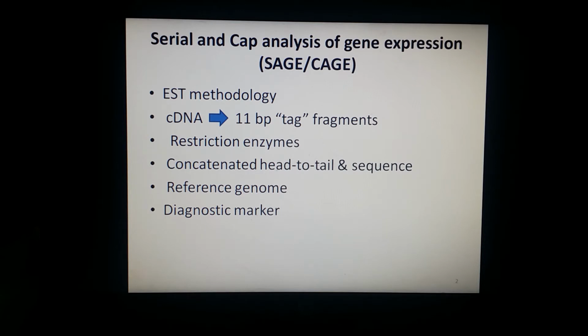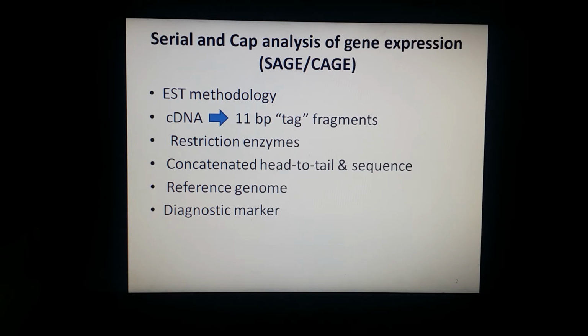Then these complementary DNA tags are concatenated head to tail into long strands, and they are sequenced using low throughput methods, so the quantity will be less, but the methods used read long length sequences, and they are Sanger sequencing.